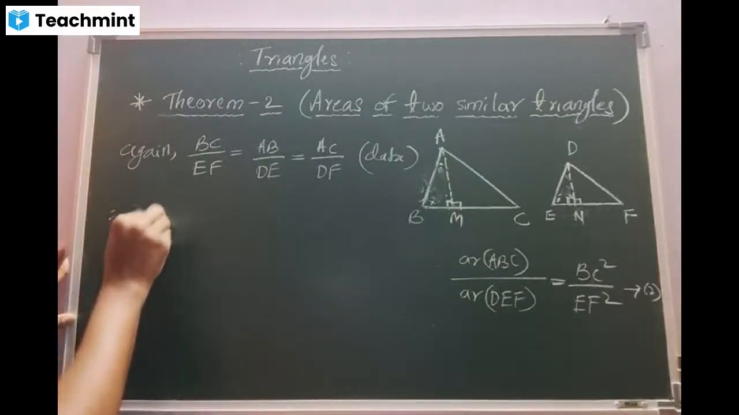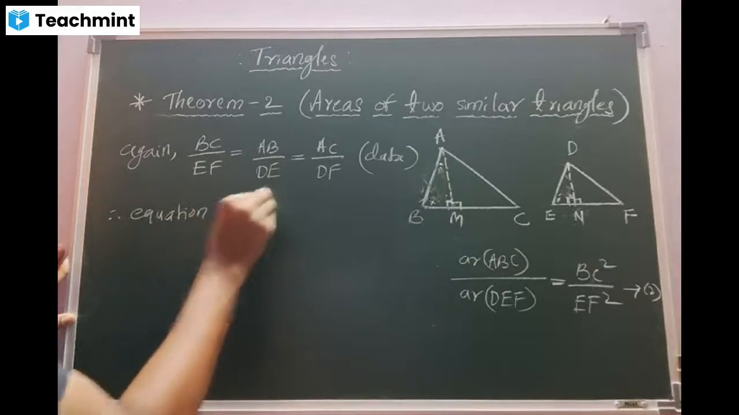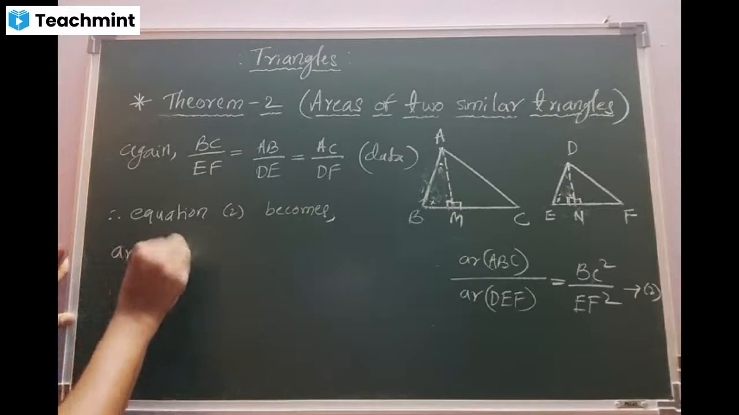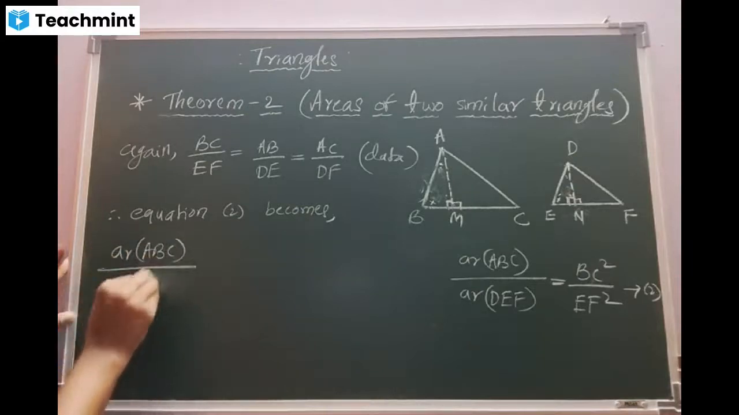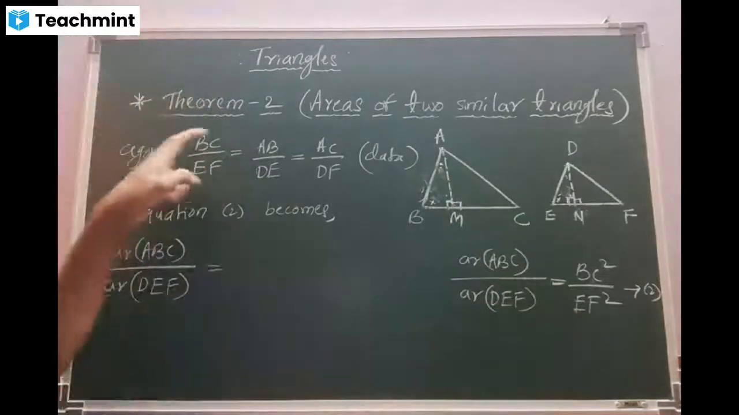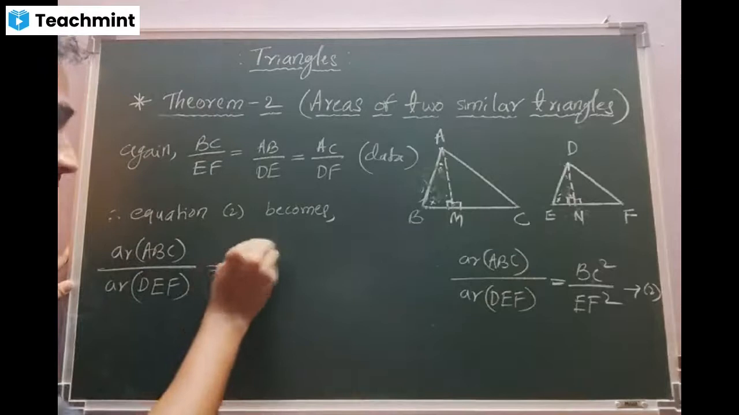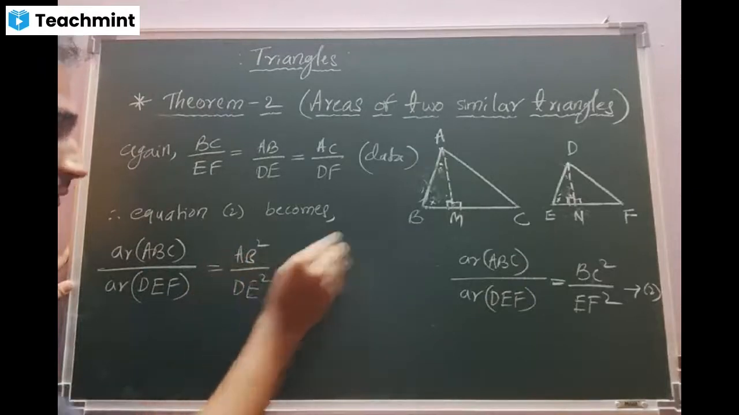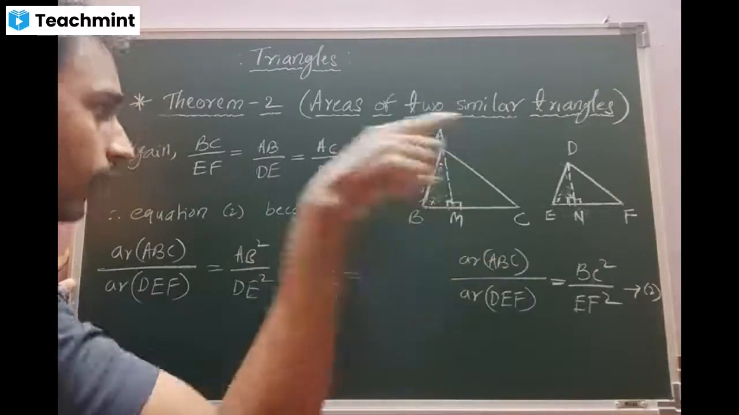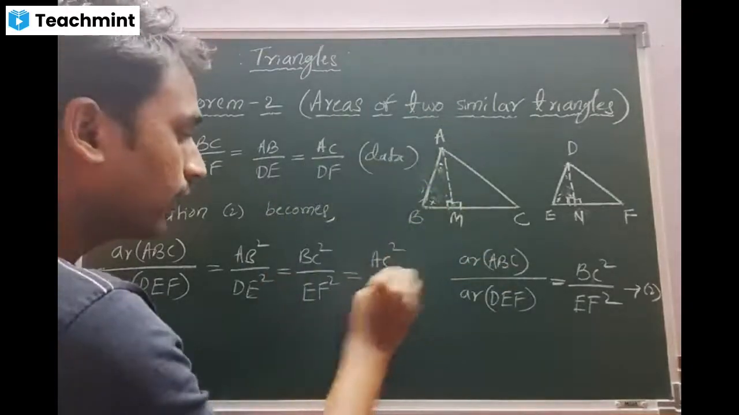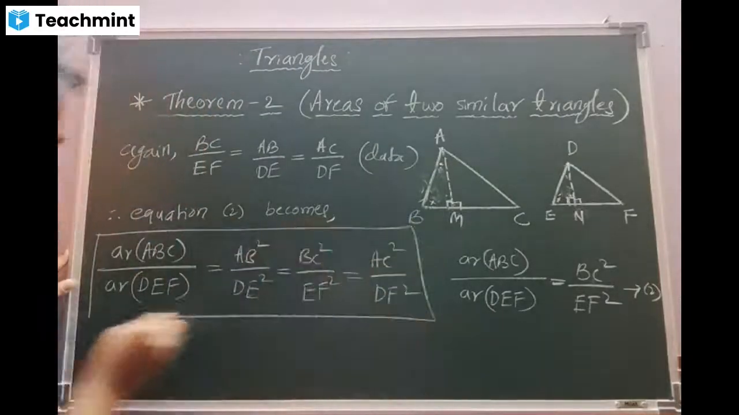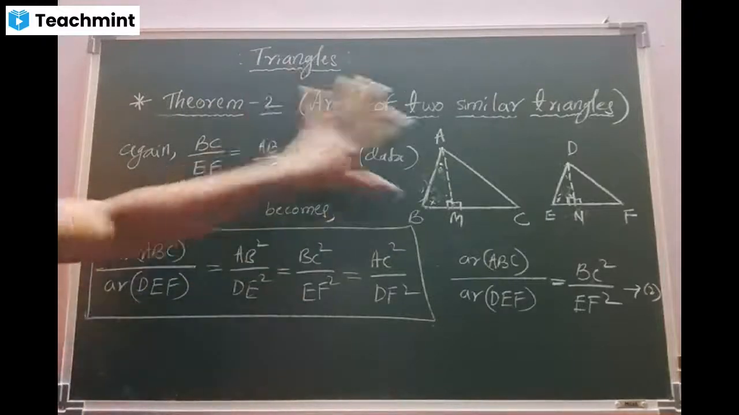Therefore, equation 2 becomes area of ABC by area of DEF equal to, in the place of BC and EF, beta, I can use AB and DE. Square is there, so AB square by DE square. I can retain this one, BC square by EF square. I can add one more, AC square by DF square. Is it correct? Yes, sir. Copy, students, quick.